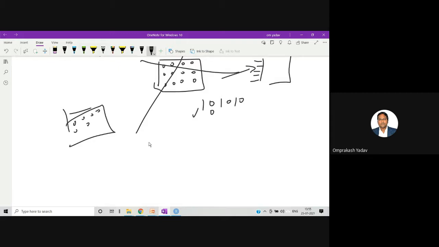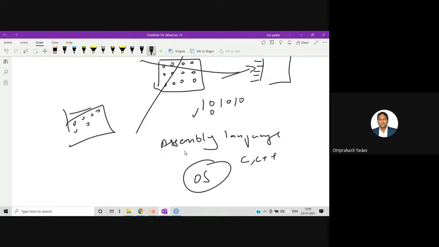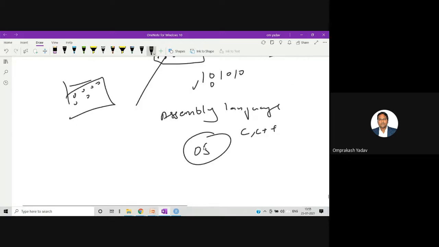So they thought, let's create a language in which at least some symbolic code will be there, and then they created the assembly language. After the assembly language, there is a history of the C language and C++, and after that the operating system was created. Why the operating system was created, in short I can explain to you.